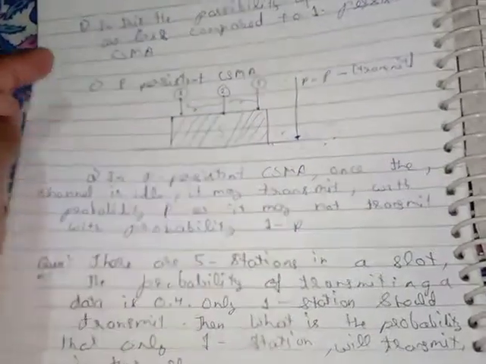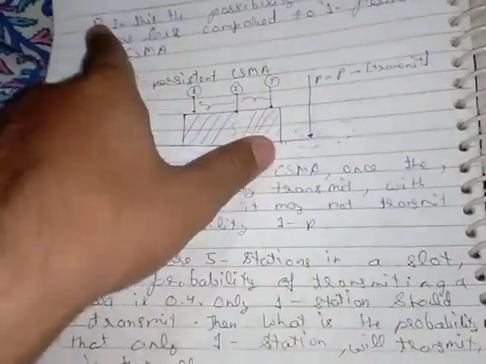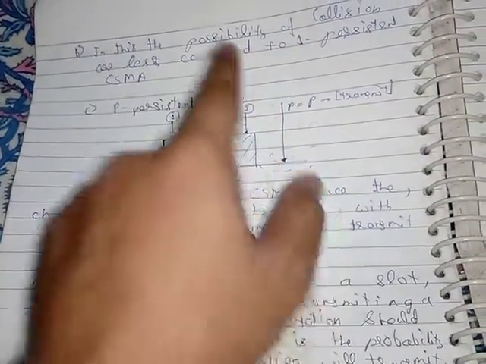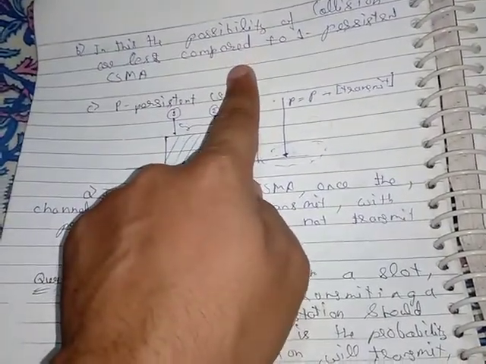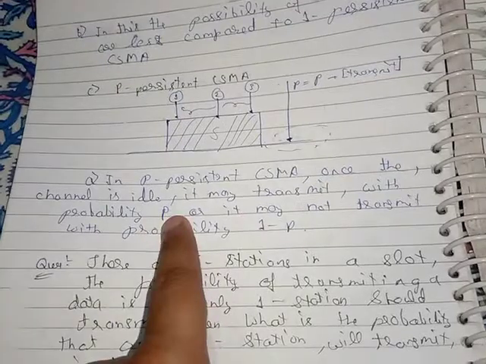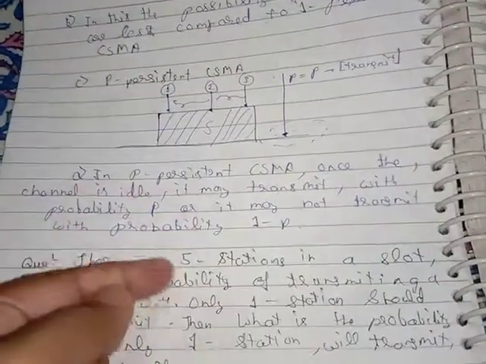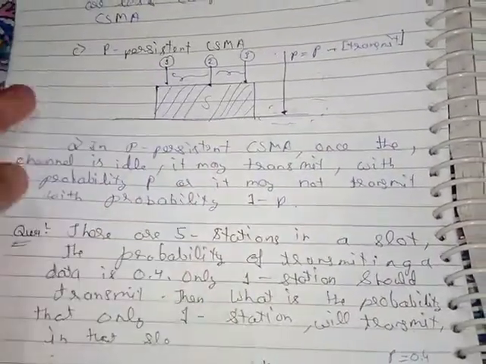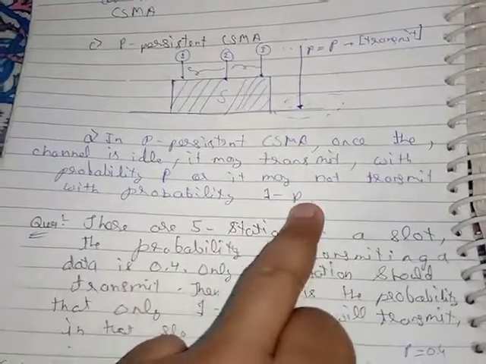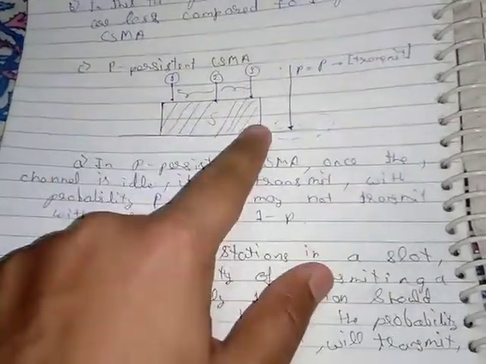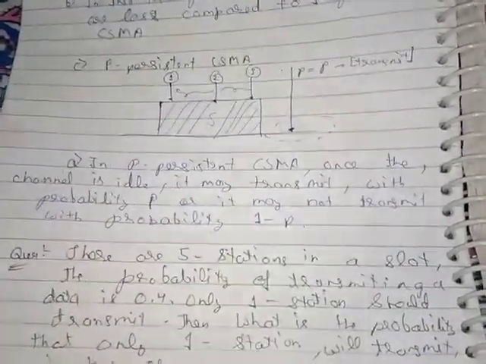Now the difference between non-persistent and p-persistent is that in non-persistent, if a system finds the channel idle, it will definitely transmit the data, meaning it transmits with probability p equal to 1. But in p-persistent CSMA, even if the channel is found to be idle, it will not necessarily transmit. Rather, it may transmit with probability p, or it may not transmit with probability 1 minus p. This p comes from the probability. Hence in p-persistent CSMA, the chances of collision are least.